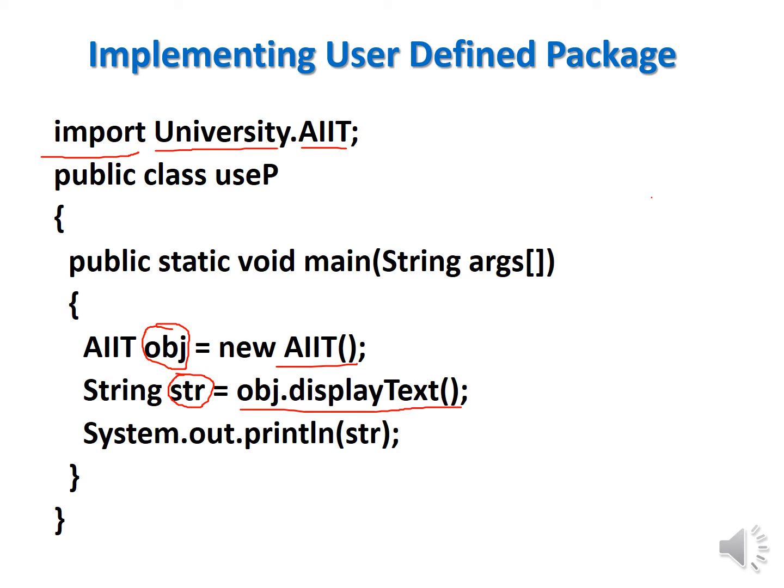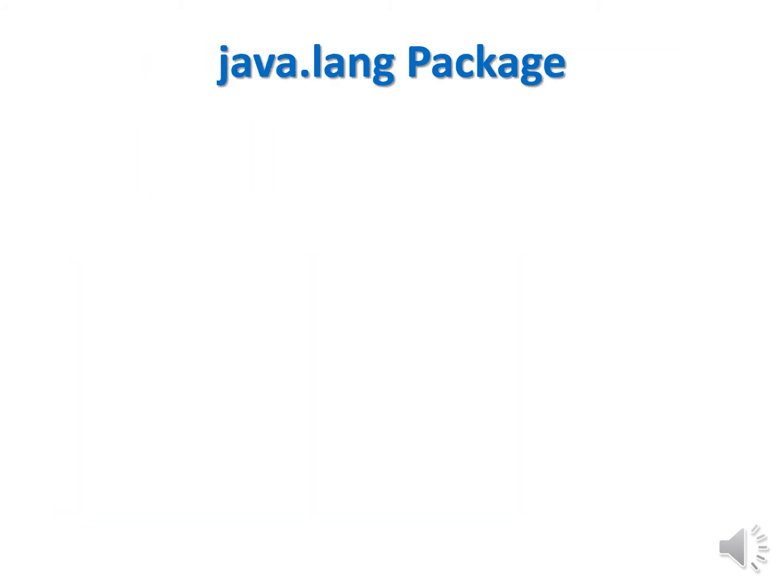So this is a way to create a user defined package, and this is a way to import your user defined package in your program and how to use it. So that means I am not writing displayText here, it is written once in my package. Whenever I use this displayText in any of my programs, it will always return I love Java. So that is the way you can create your own package, and that package can be imported in your program and it will run in that way, right? So I hope this concept is clear to you.